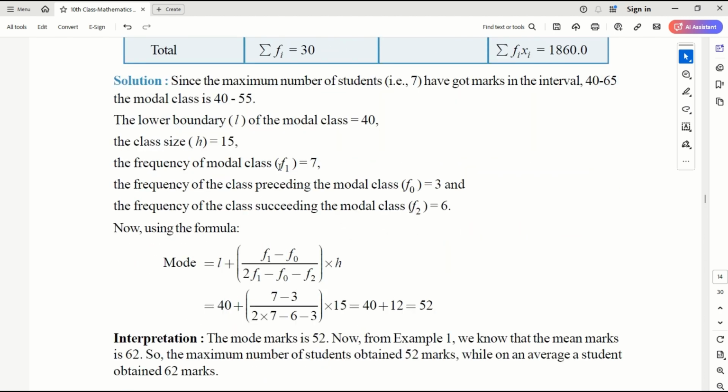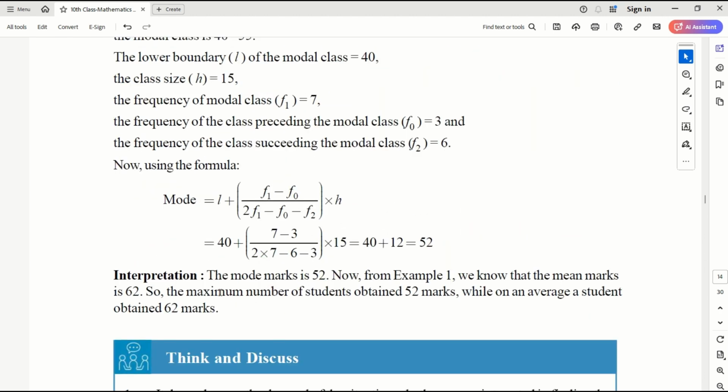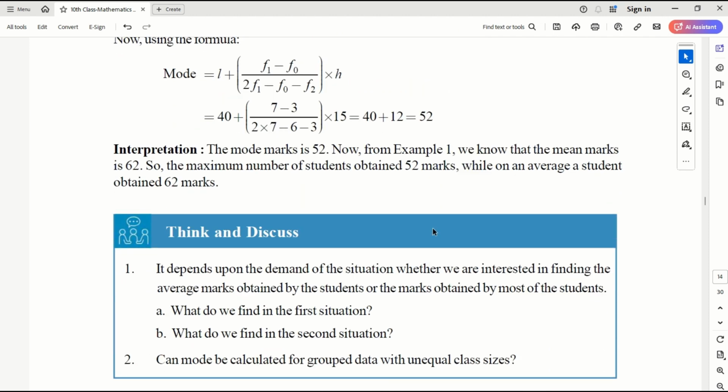And mode says most of the class intervals is 52. Basically, 52 is the number of students for most of the class intervals. So that's the difference.